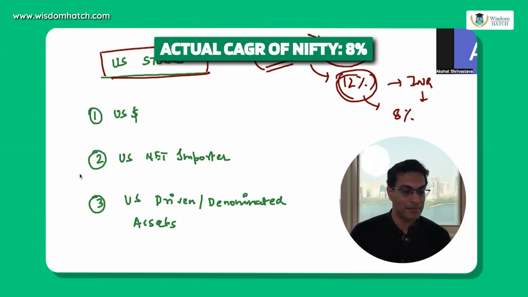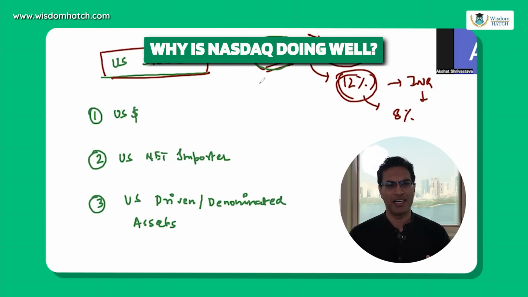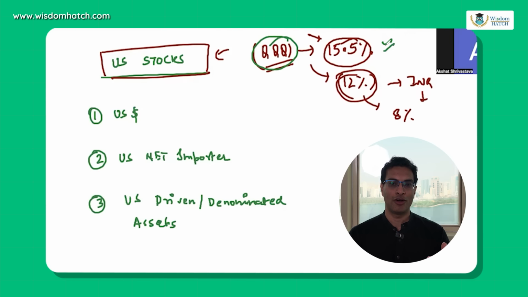So natural question comes that, hey, you know what, why is it that QQQ or US stock markets, be it S&P 500 or Dow Jones, they have been doing well? Okay, the reason lies in macroeconomics, and you have to understand it on 3 different points. Okay, so the first key point, or the larger point that you need to understand, is that the US exports something, right?